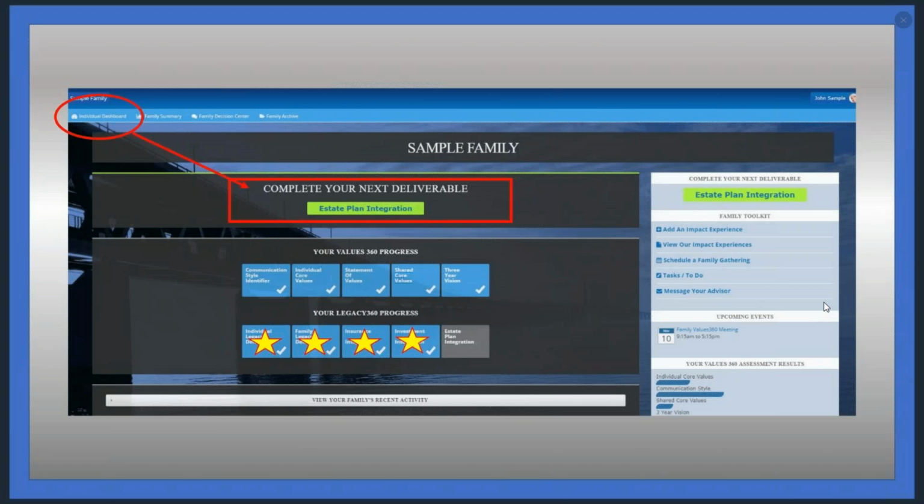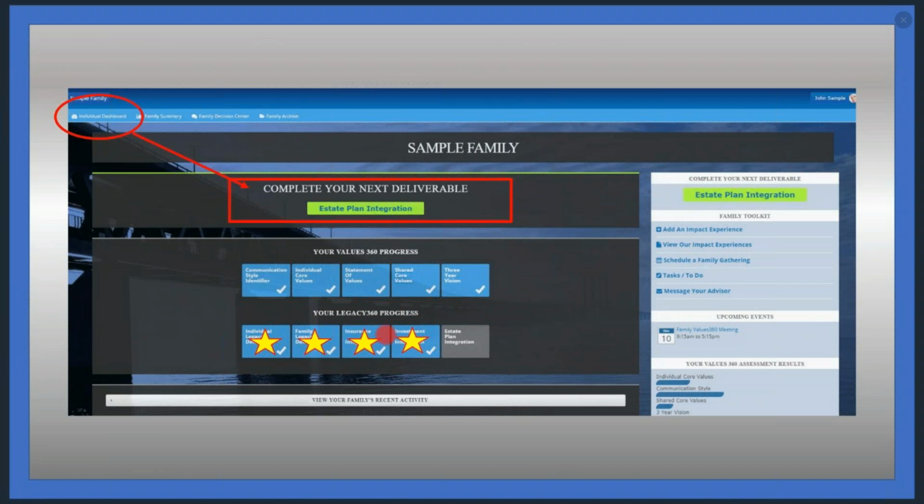Again, directly from the individual dashboard of the client, you will see "complete your next deliverable, estate plan integration" in big green letters. Also, as always, it is available in the right-hand navigation. The client can simply click on these green buttons to access the deliverable.